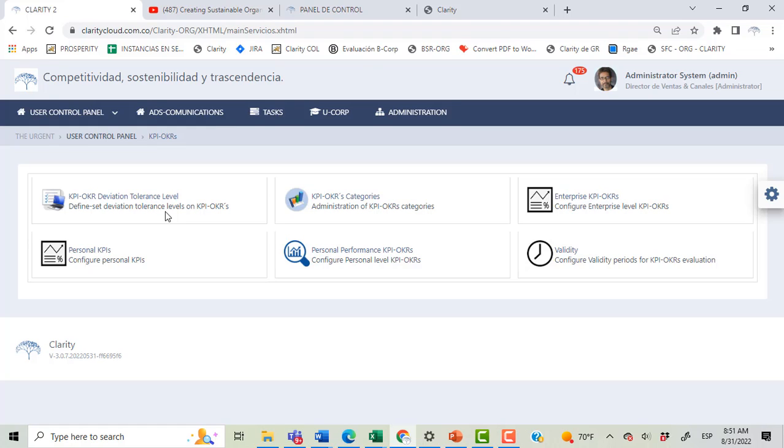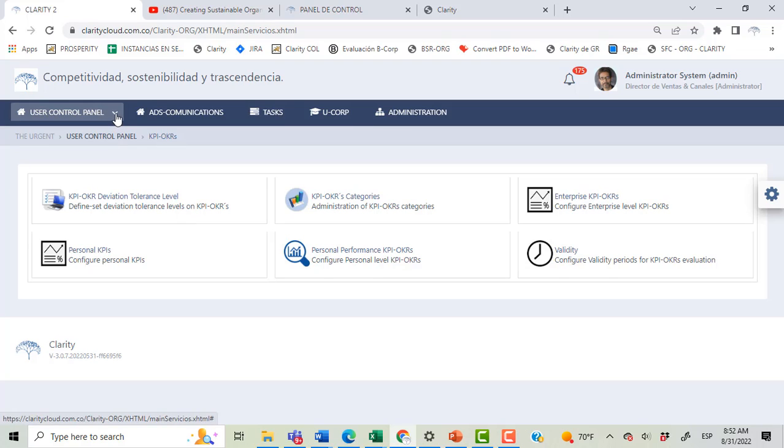When a KPI reaches the level of tolerance, an alert is generated to the person responsible for the KPI, the direct boss as well, and other people you consider relevant to know that the KPI is going in the wrong direction.